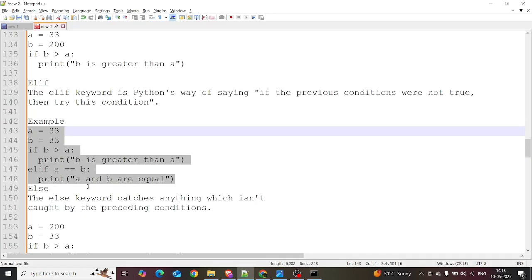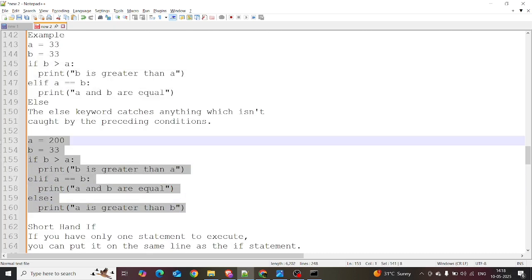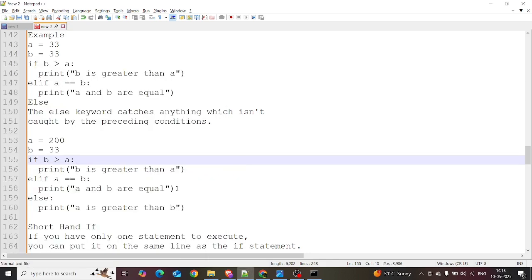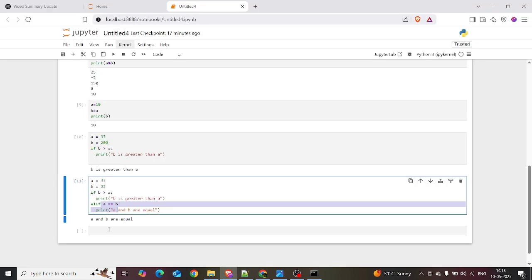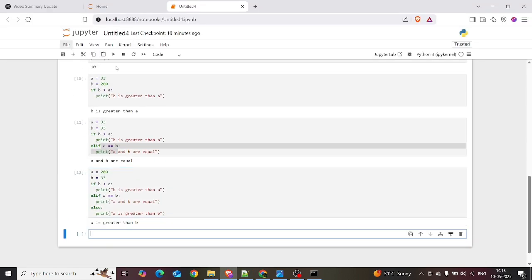So quickly, the else statement. What is meant by the else statement? If both the if and the elif conditions fail, the else keyword catches anything not caught by the preceding conditions. I have already written the code. Sorry, my mouse is not responding while I'm recording the video. I'm pasting it here.